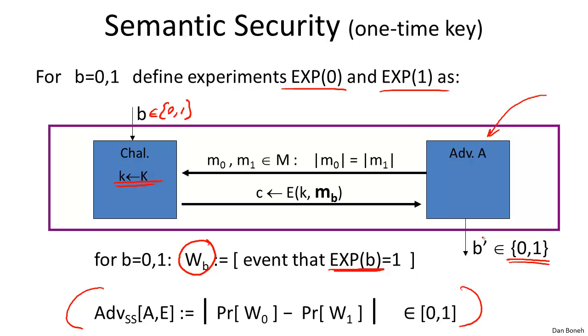And I want to make sure this is clear, so I'm going to say it one more time. In experiment 0, he was given the encryption of M0. In experiment 1, he was given the encryption of M1.